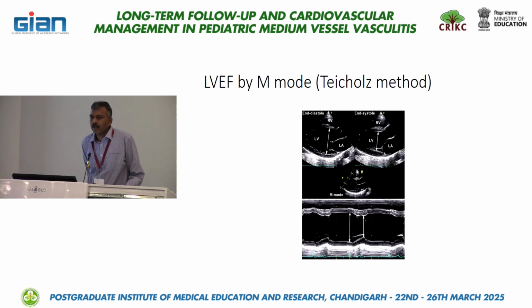But it can roughly give you an idea of the EF by eyeballing, and we can get a rough estimate if there is a LV dysfunction in a particular child or not. So the problem with this method is it assesses the LV at a single point. Supposing a child is having a myocarditis, it may not have a global LV dysfunction. Certain patchy areas of myocarditis might be there. So supposing we take a LV cut at a different point, we may wrongly allude that the LV function is normal, when actually there is a LV dysfunction.